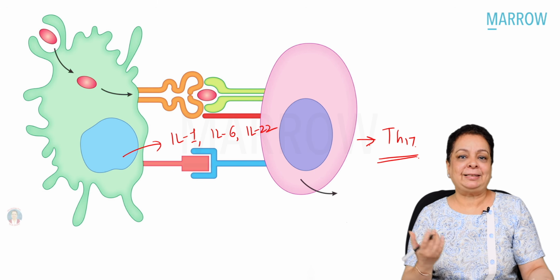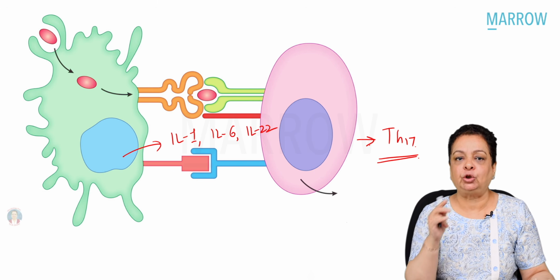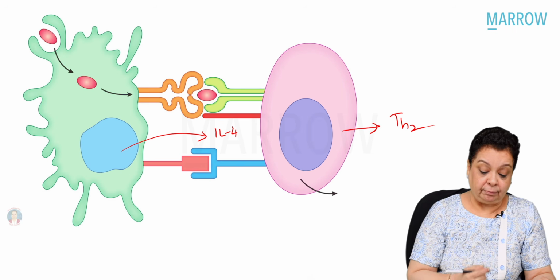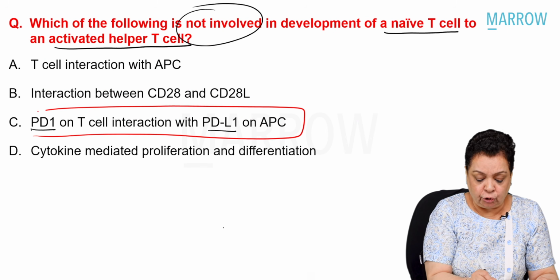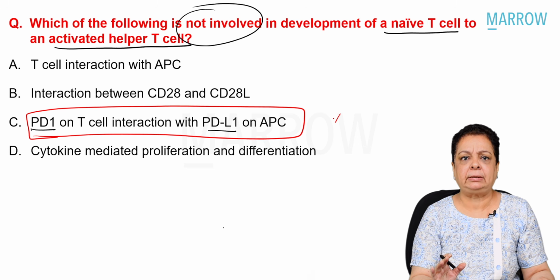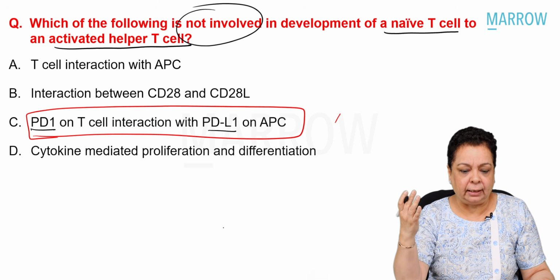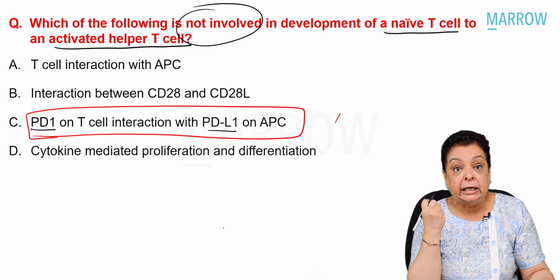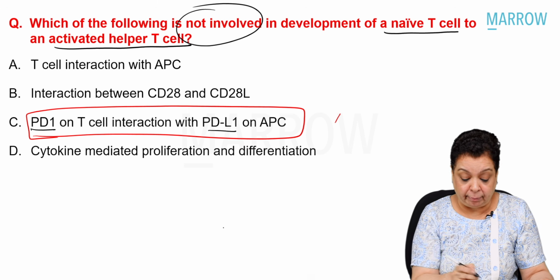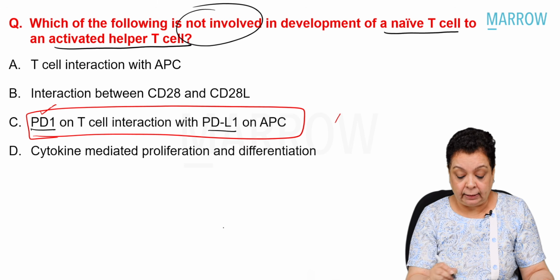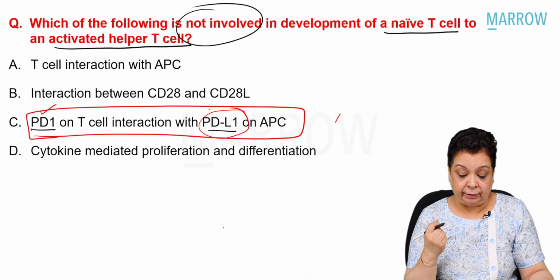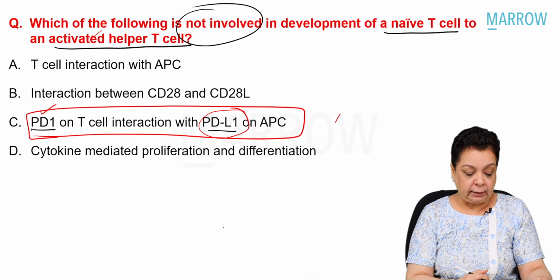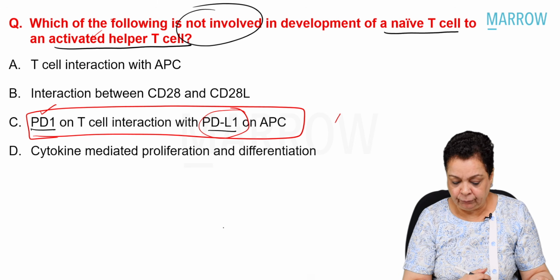Okay, so that's why our answer was option C. Even if you don't know about this, it is a slightly higher level. These are basically inhibitory signals to helpers. Binding of PD1 on the T cell to its ligand on the APC is actually an inhibitory signal, not an activation signal.